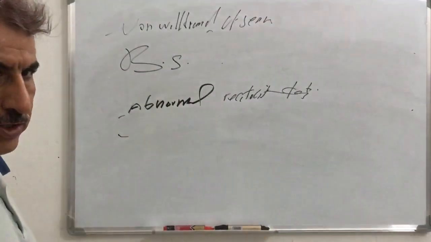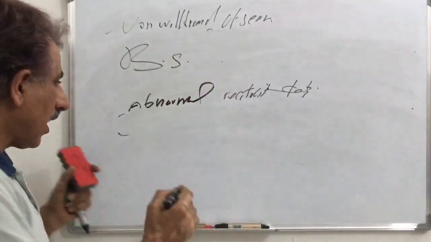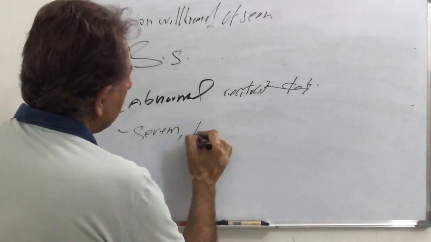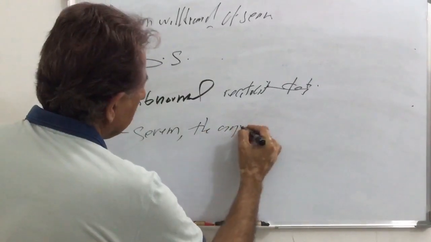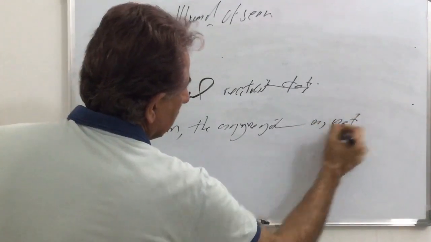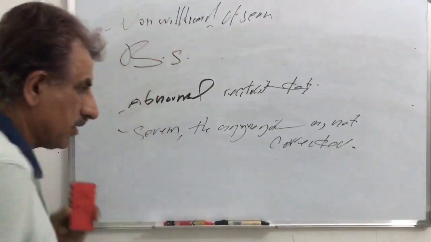The problem is in the glycoprotein 1B receptor. So when we add serum, the aggregation is usually not corrected.